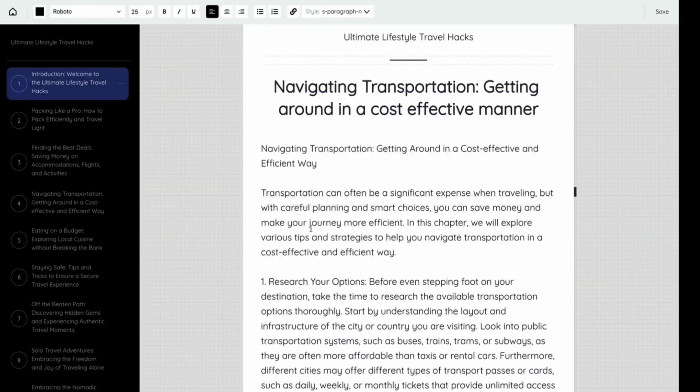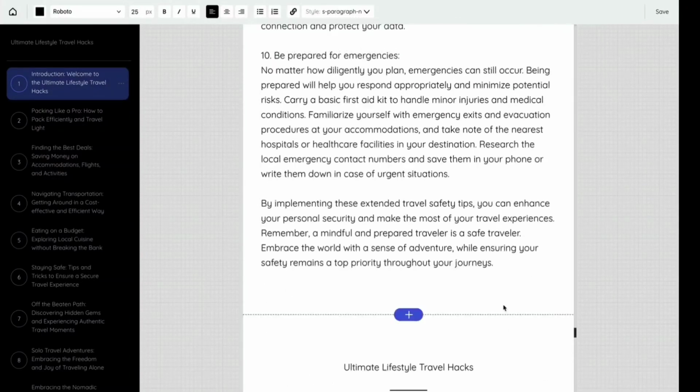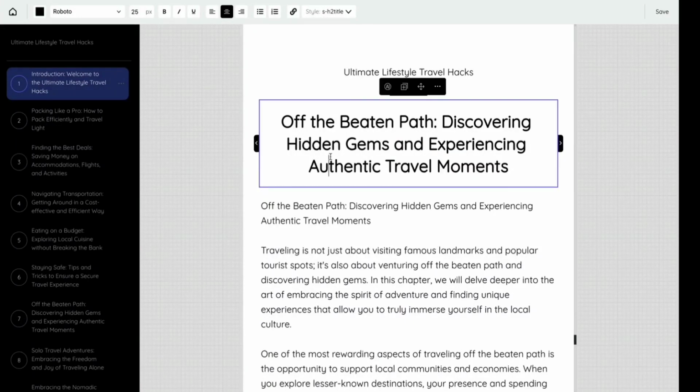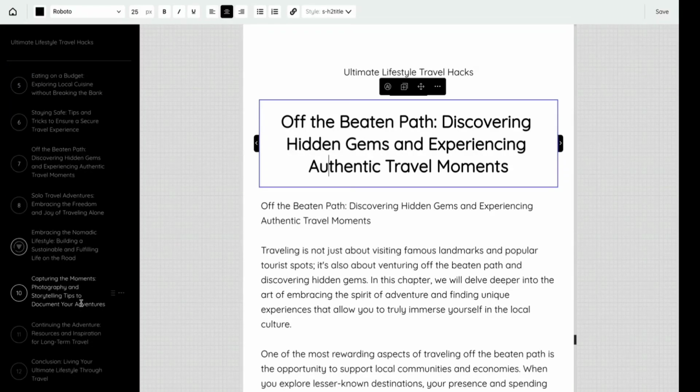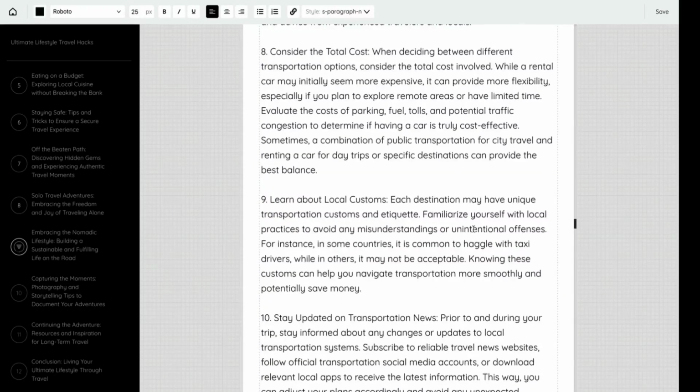And we can go through the whole entire book. Obviously, we have a ton of content here. All right, so this would be a great book for anyone who is interested in traveling on a budget and didn't know this. And remember, we can keep going down. We have stuff in the nomadic lifestyle. We have stuff specifically for people who are into that. Super, super cool stuff, and only available with Bookle.